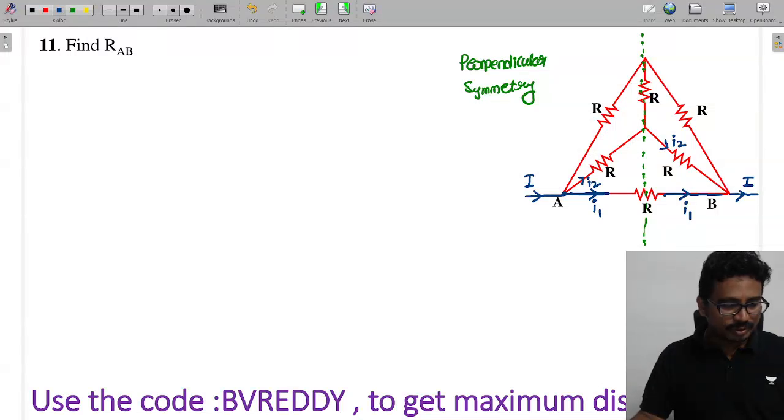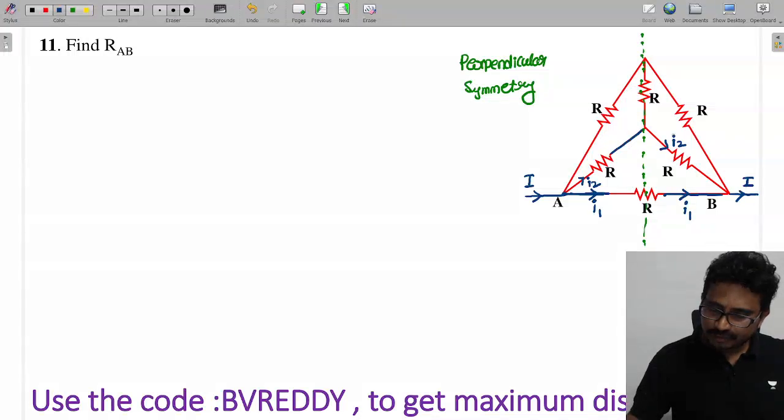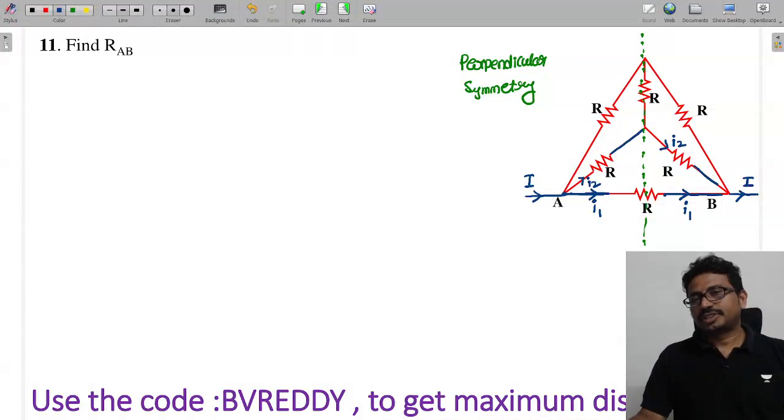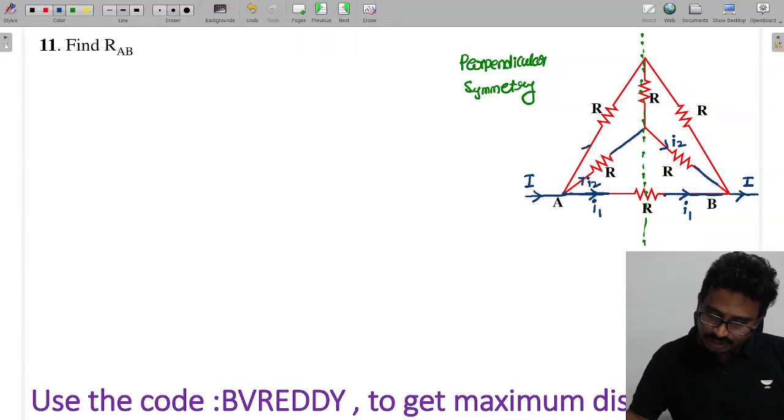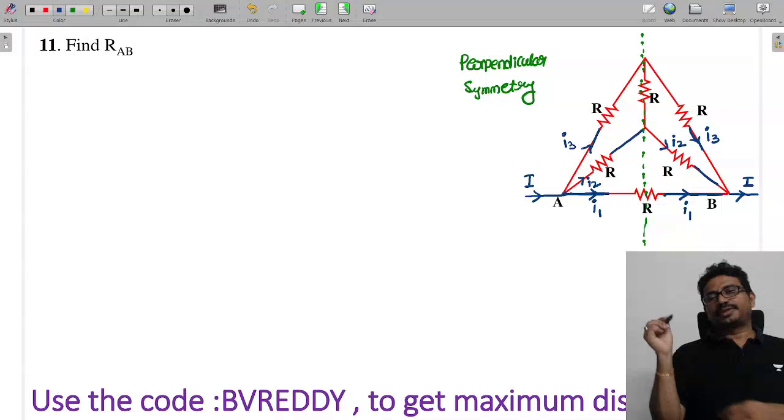When I fold it, this branch will overlap with this branch, the same current. This current, if I call it I3, this branch will overlap with this branch, so this current must also be I3.